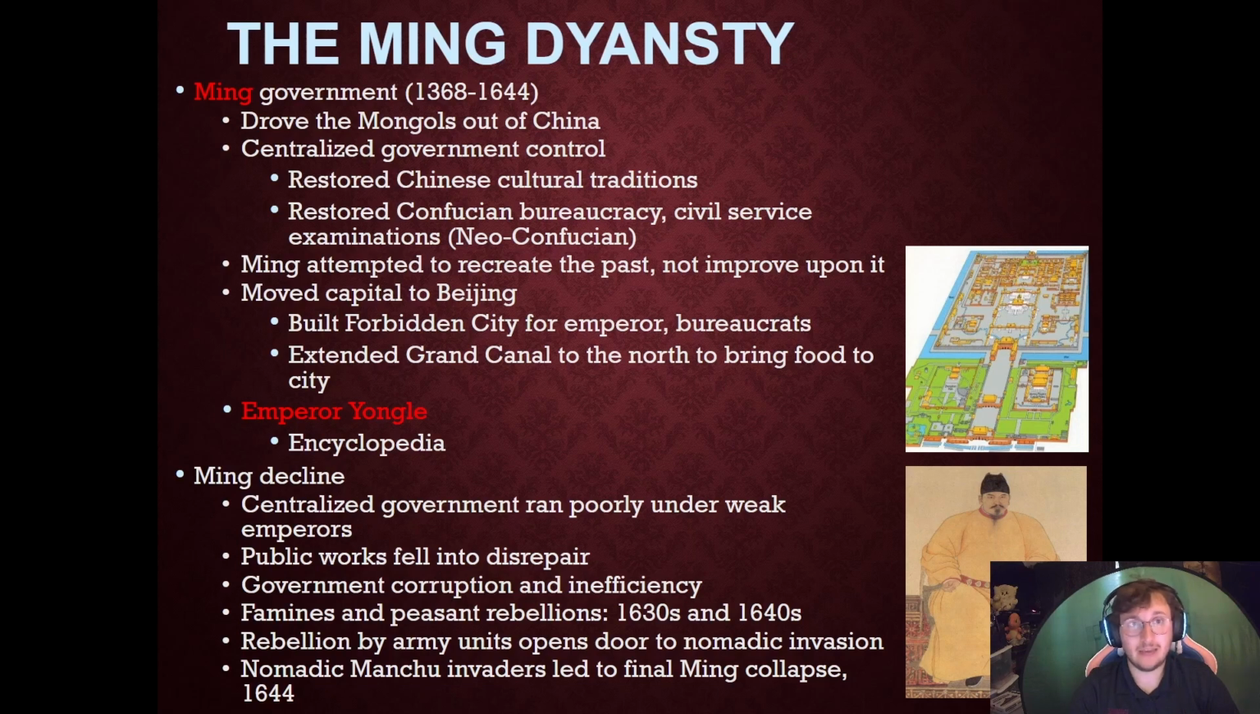This is also going to be the time where they move the capital to Beijing, which is the capital of China today. And they're going to build a city within Beijing called the Palace of the Emperor, the Forbidden City. This is really for emperors, bureaucrats, high wealth, high influence people. They're going to extend the Grand Canal to the north to bring food to the city. This is a massive public works project, which requires a lot of people.